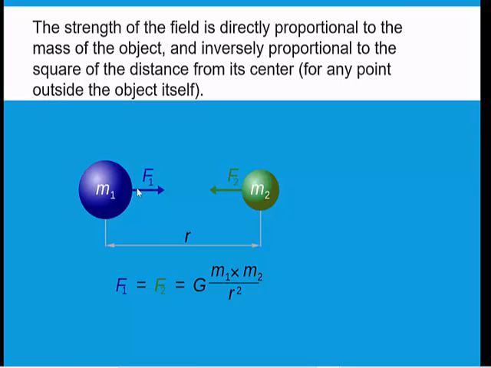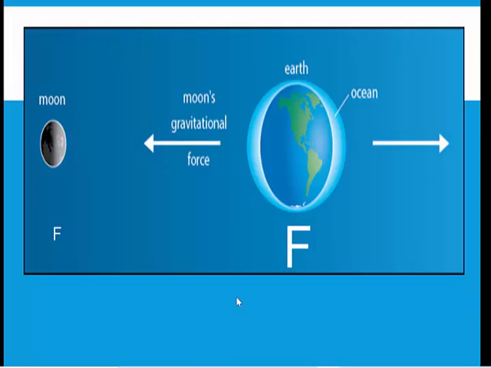So you take the center here, you take the center here, and then measure the distance. So that will come in here. Okay, so on the top you have the product of the two masses, and below you have the square of the distance between them. That means every body will have some gravitational force. Moon will have its gravitational force, Earth will also have its gravitational force. Okay, but which force do you think will be greater? Is the gravitational force of Earth greater or the gravitational force of Moon greater?